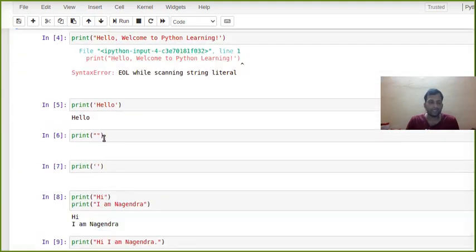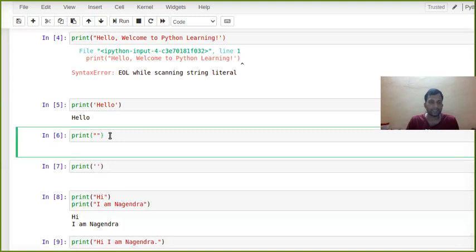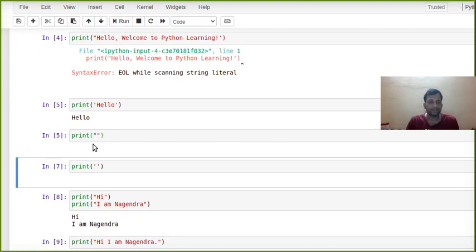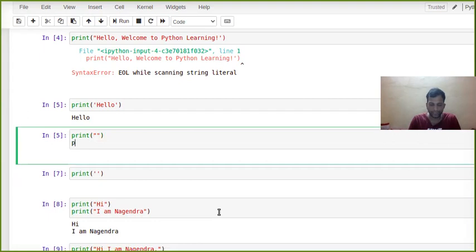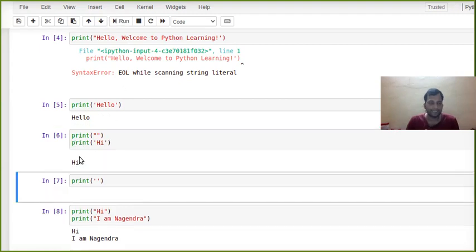Now if you're not writing anything, see, I have just given a double quote. What it will do is just use one line. After that, if you are printing anything here, hi, you can see it has taken one line here, and then after that it has printed. The same thing we can do with a single quote also.